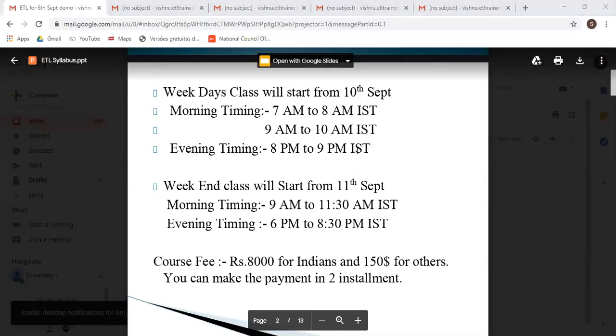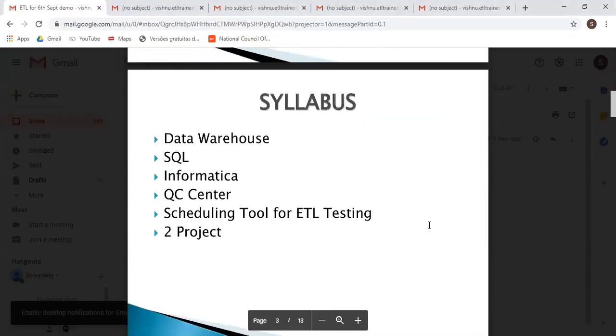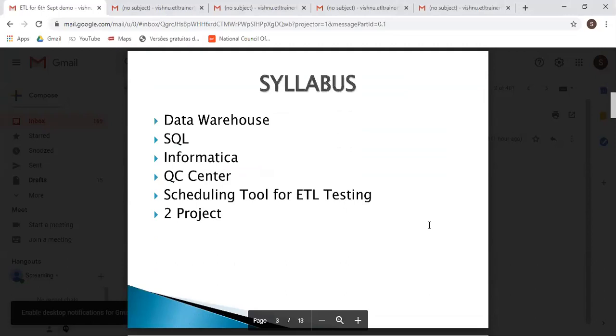Okay, and next, now I will show you what topics we are going to cover in ETL testing. In ETL testing, we will cover what is data warehouse, what is SQL, what is Informatica, the QC Center, a scheduling tool for ETL testing, and then at the very last we will see two projects. Out of two projects, one will be done by me, and the other you have to do. In the second project, I will guide you how to do the project. Wherever you make a mistake, I will help you.